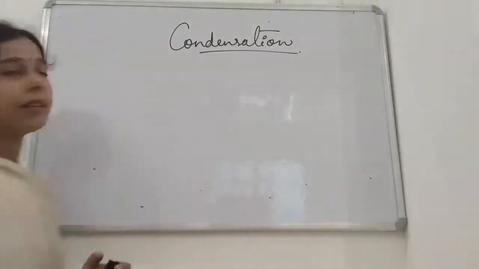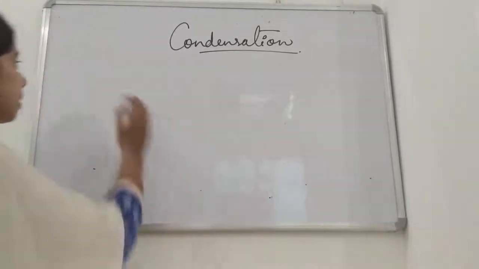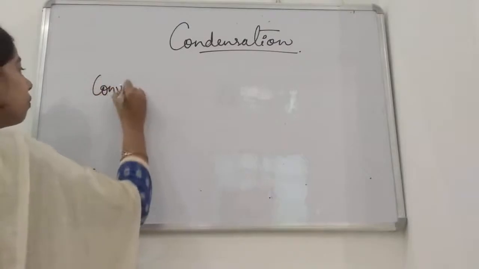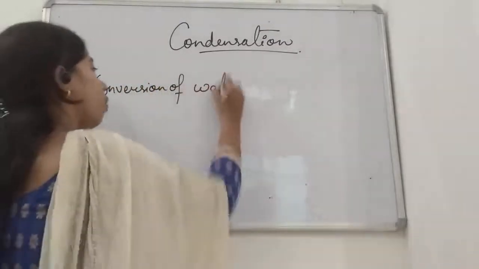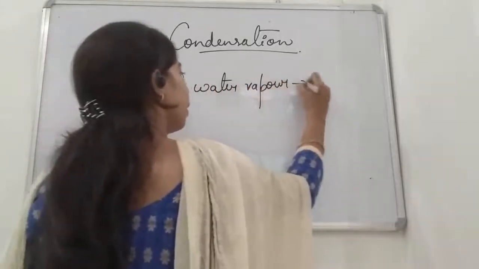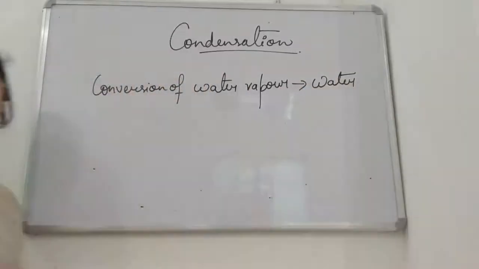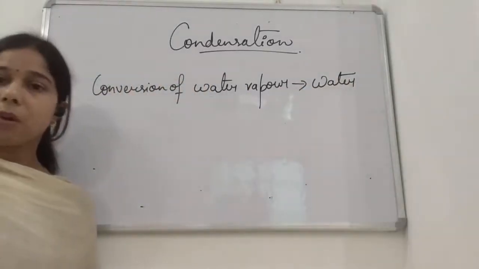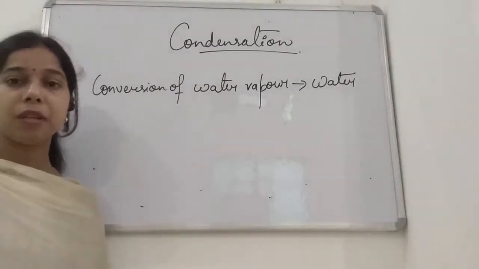Later on we started with condensation, students. What is condensation? I told you condensation is the conversion of water vapor into water. Water droplets, if it is written that way, doesn't matter. Condensation is the reverse of evaporation.